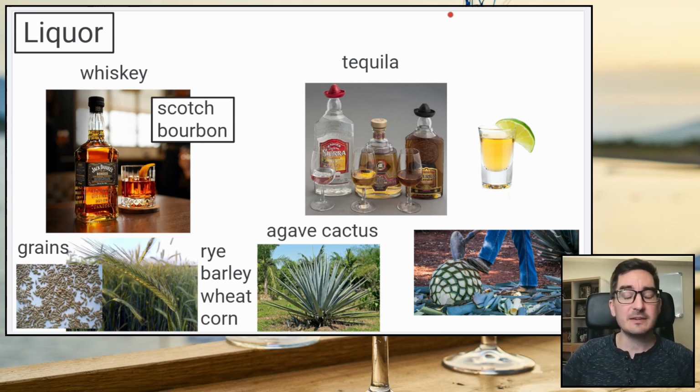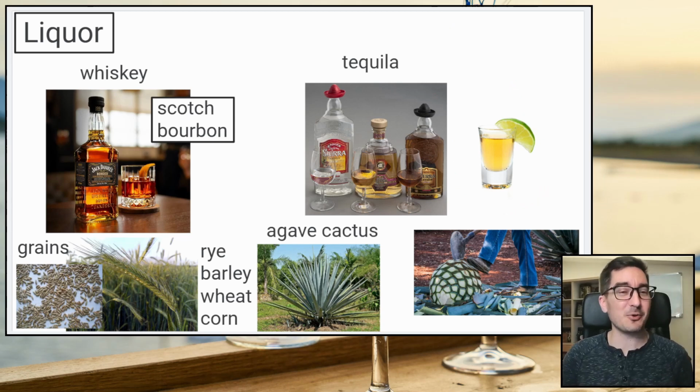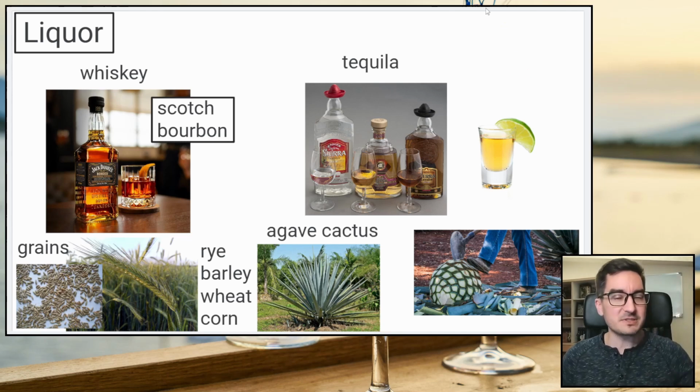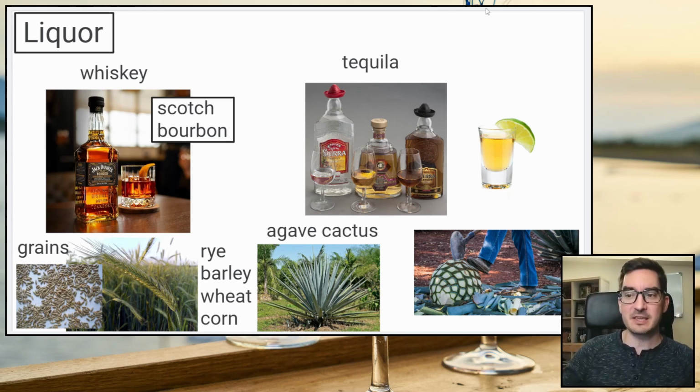And tequila, you're probably familiar with tequila shots. And if you go to college or university in America, you'll probably have at least one tequila shot in your life, or maybe a lot. Tequila. So a lot of people think about tequila shots when they think about tequila.